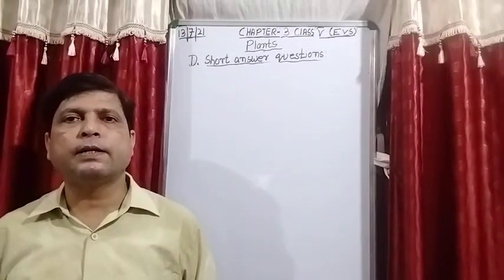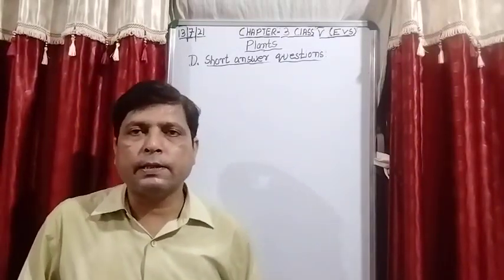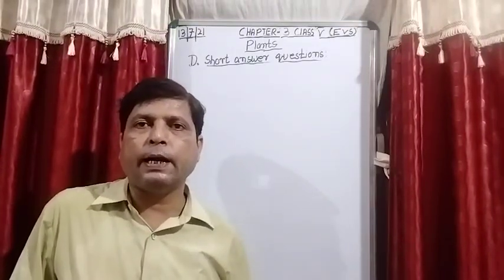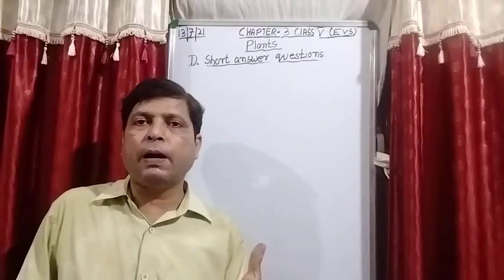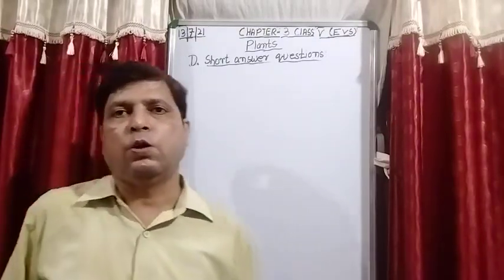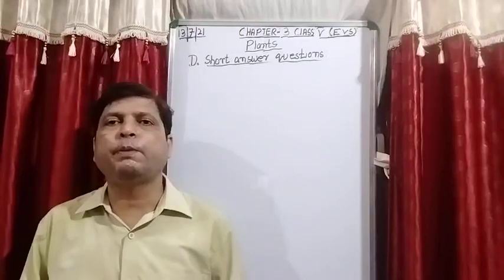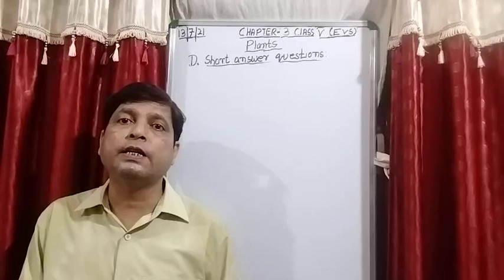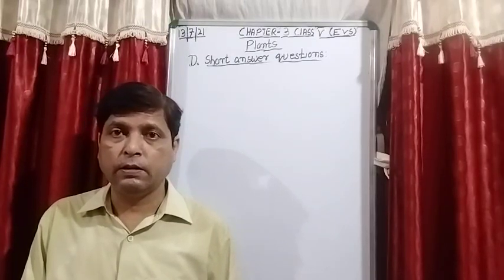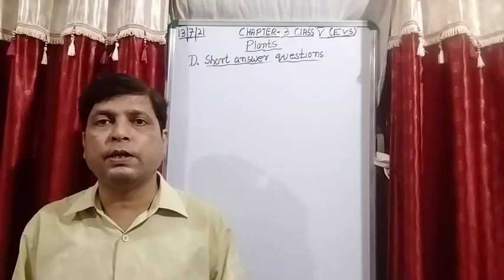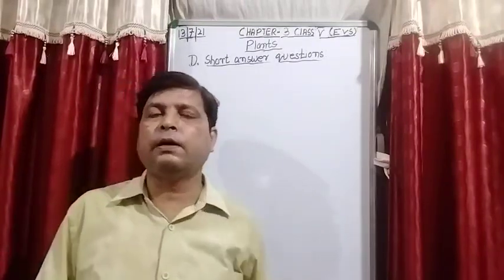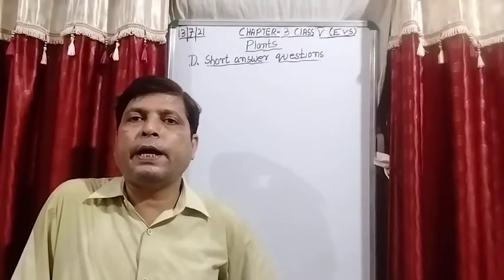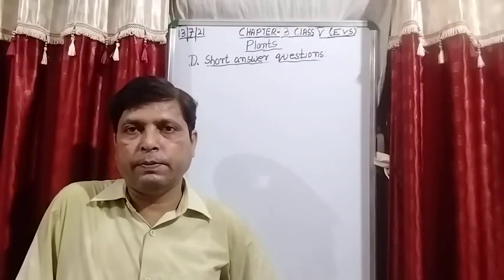When the seed coat breaks and a new baby plant comes out, at that time the baby plant needs food for growth. The part from which the baby plant gets the food is known as cotyledons, and this food is stored inside the seed. The first part of the plant which comes out is the root, and after that the shoot system develops.